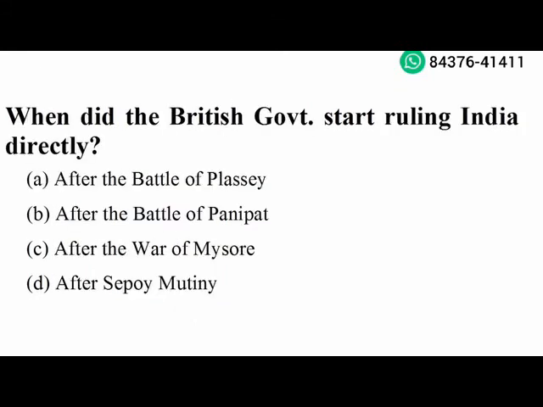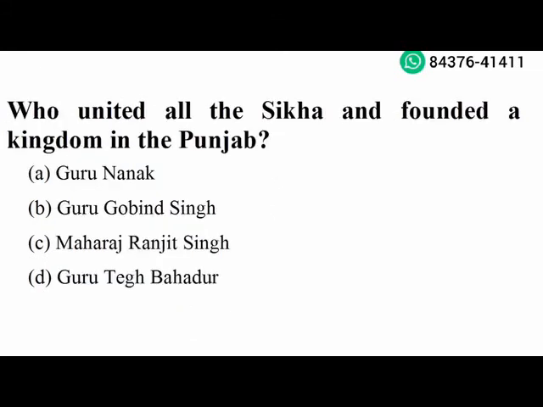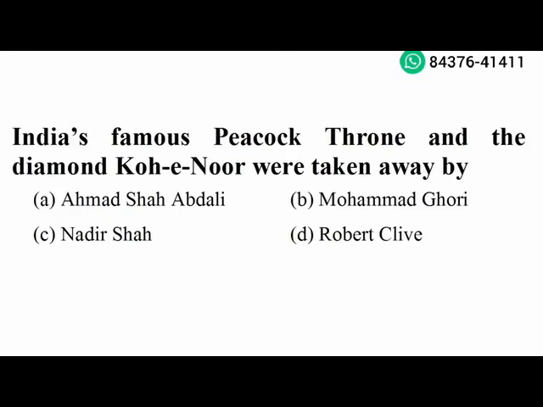When did the British government start ruling India directly? After Sepoy Mutiny. Option D is the right answer. Next question. Who united all the Sikh and founded a kingdom in the Punjab? Maharaja Ranjit Singh. Option C is the right answer. Next question. India's famous peacock throne and the diamond Kohinoor were taken away by Nadir Shah. Option C is the right answer.